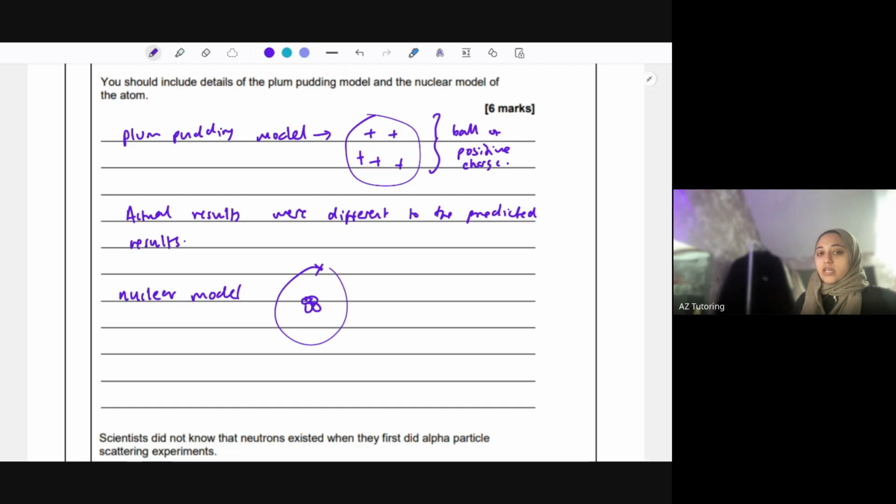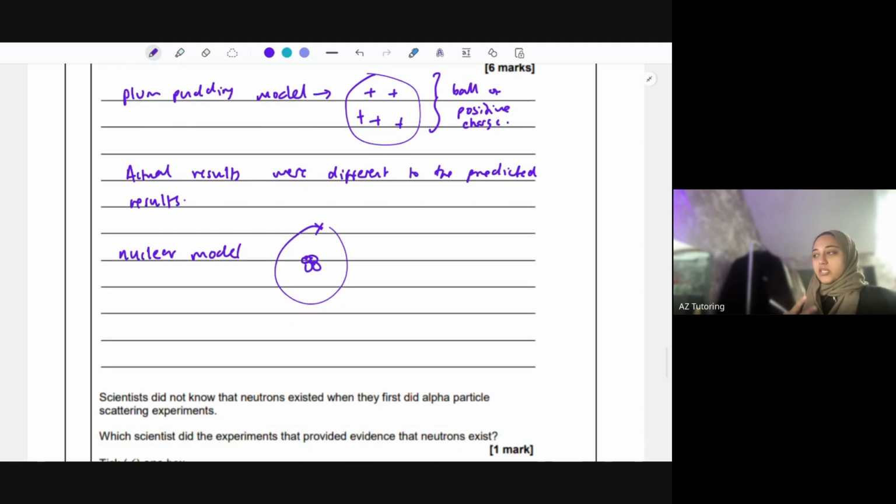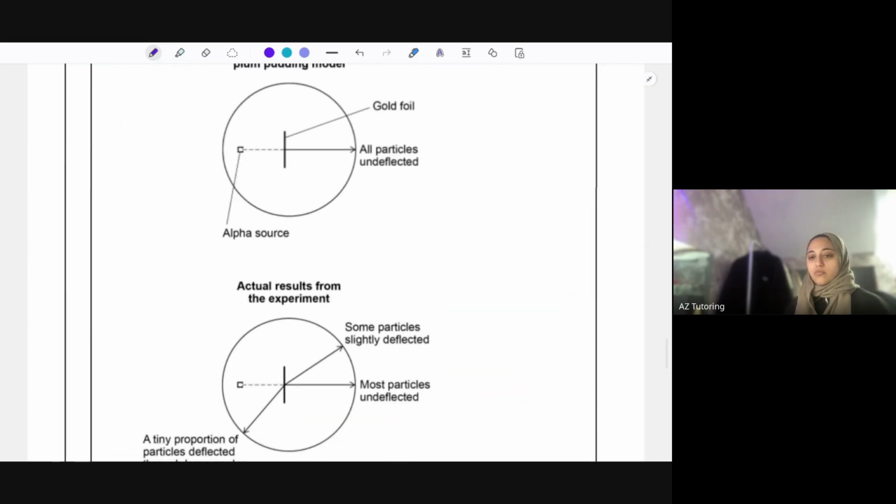So this is what the alpha scattering experiment explained, that the mass is concentrated in the nucleus, which is charged, and the atom's mostly empty space rather than a ball. So you're comparing the differences between each of them as well. So that's for 6 marks. You just have to explain it on a vast scale and also relate it back to this experiment's results as well.